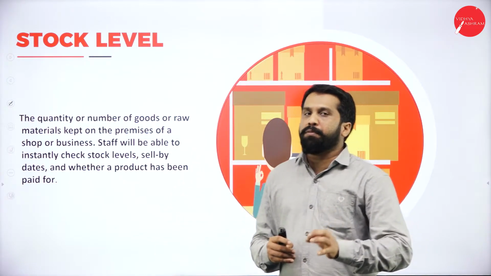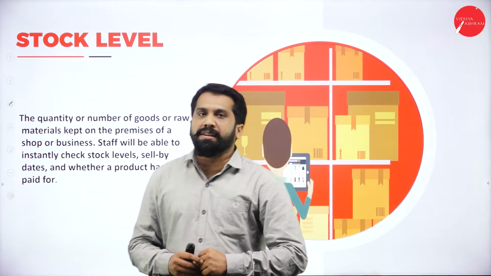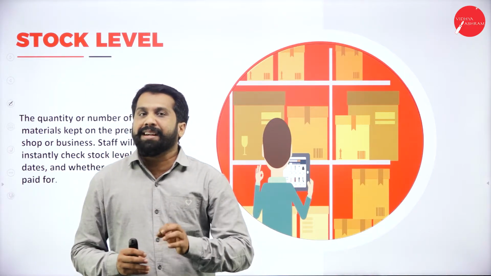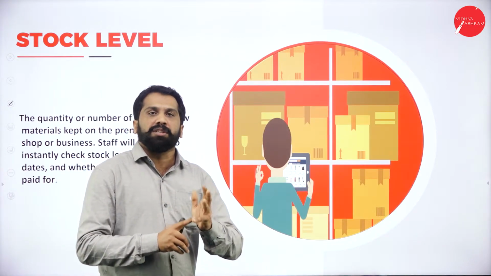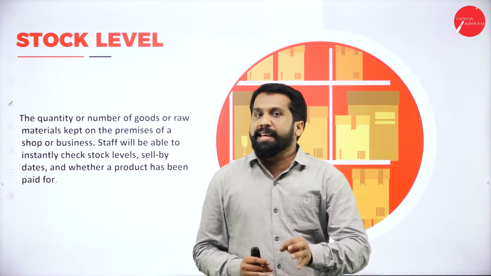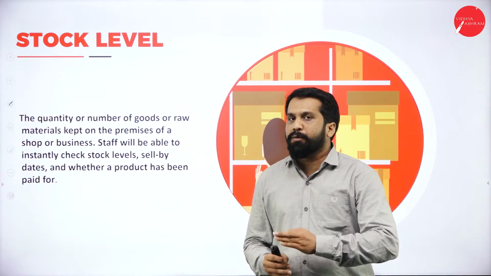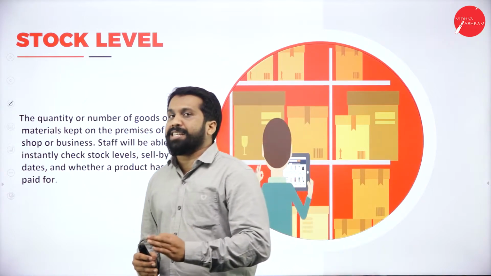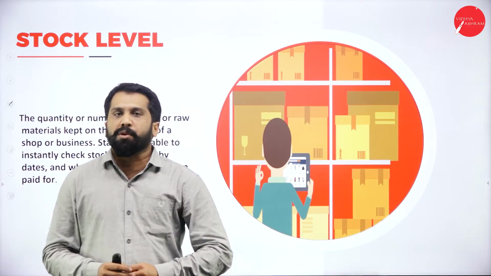Because if you bring more raw materials, the excess raw materials you have to keep in a godown. So you have to pay rent of godown. That is your additional expenditure. Along with that, if you go for bulk order, there may be chances of damage or pilferage. Pilferage means theft by somebody. So these are the advantages as well as disadvantages we have if it is a maximum stock level.